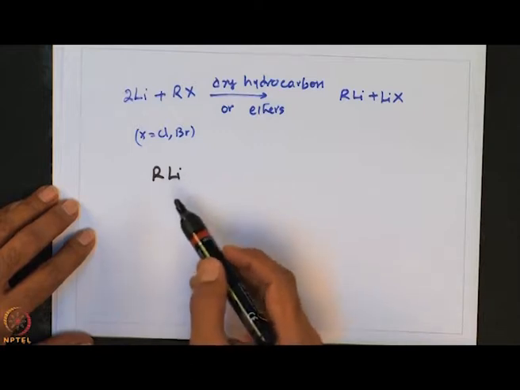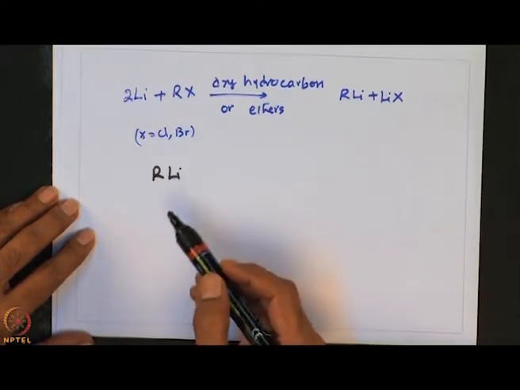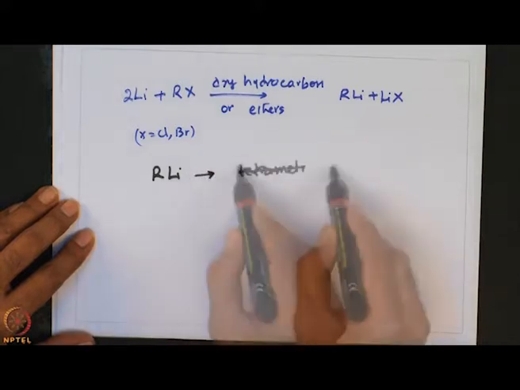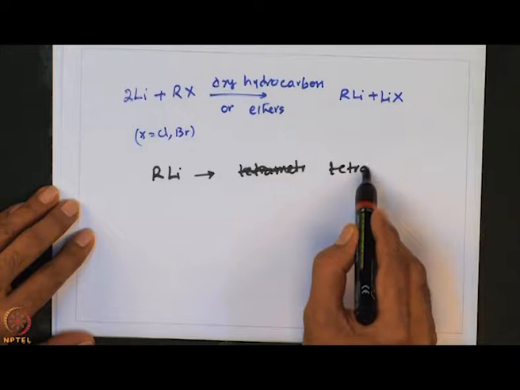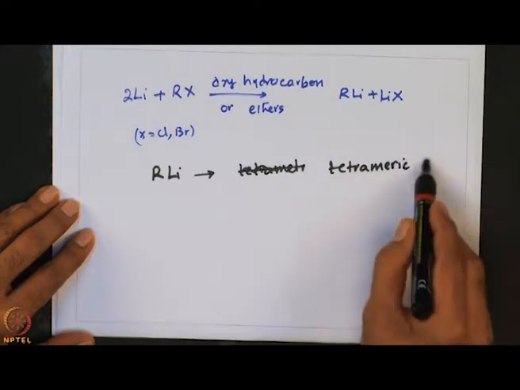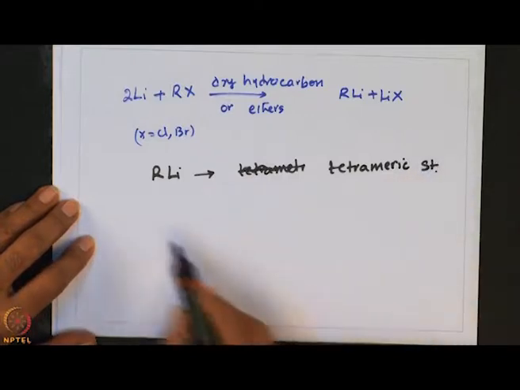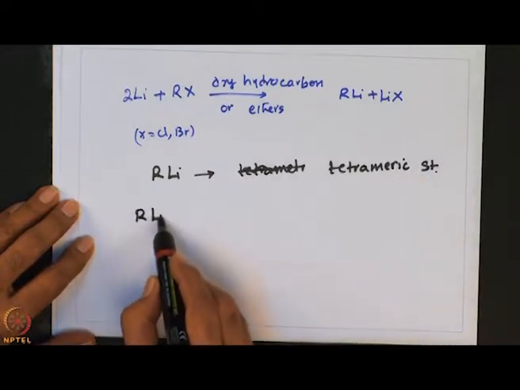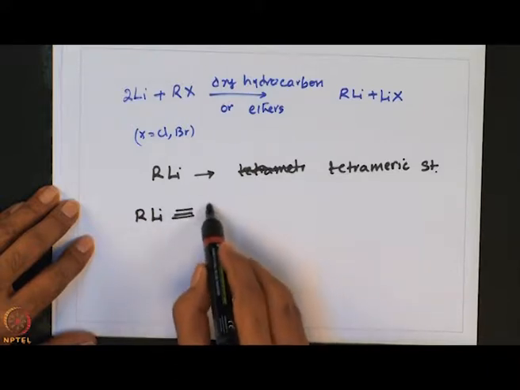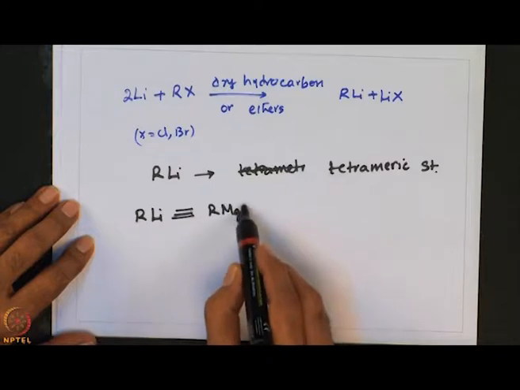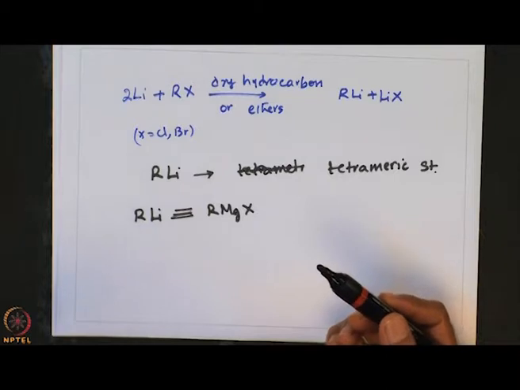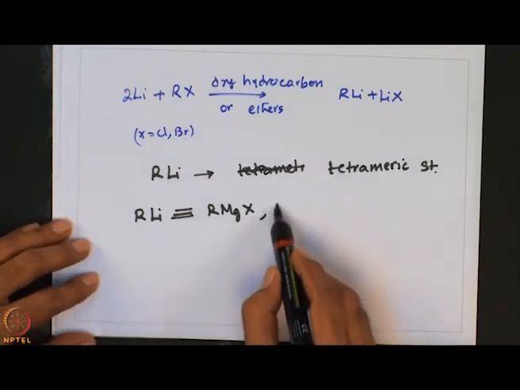In the case of methyl lithium, n-butyl lithium, secondary n-butyl lithium, they exist in the form of a tetrameric structure in the solid state. And the reactivity is very similar to Grignard reagent. Of course, I will be discussing more about Grignard reagent along with the chemistry of group 2 elements, and also R2Mg.